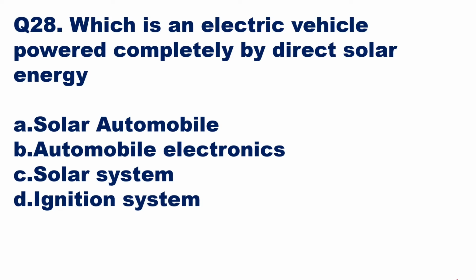Then we'll go to the next question, question number 28. Which is an electric vehicle powered completely by direct solar energy? Solar energy is converted into electrical energy, and that electrical energy is used to run electric motors, and that is how your vehicle is going to run. These kinds of automobiles are called solar automobiles. So option A, solar automobile, will be the right answer, which further runs the automobile.